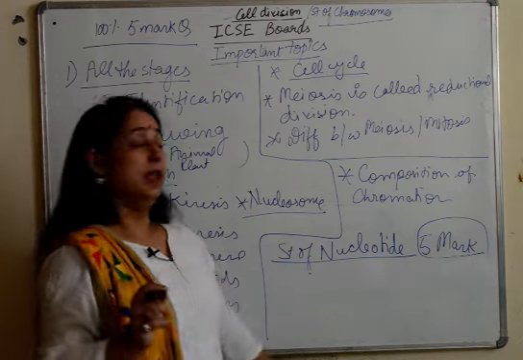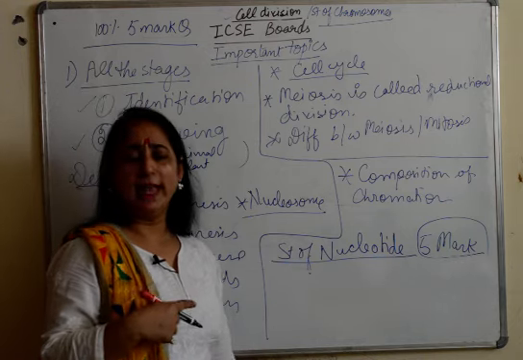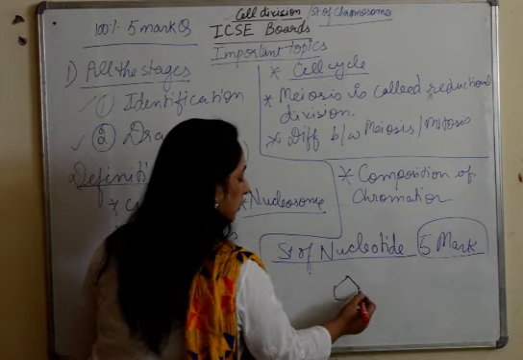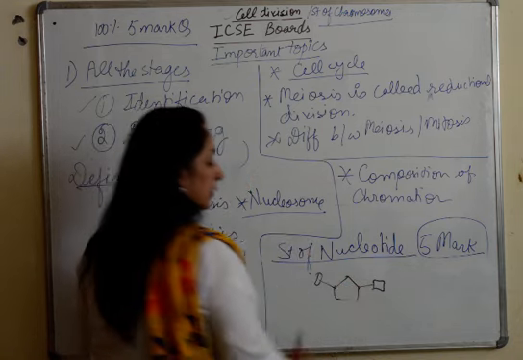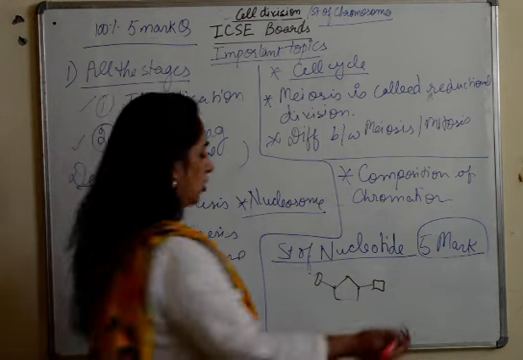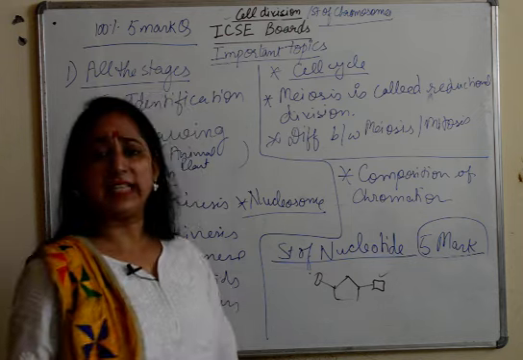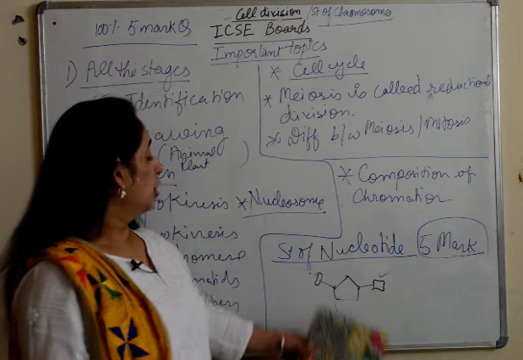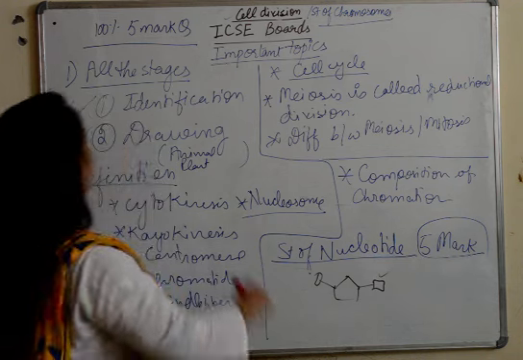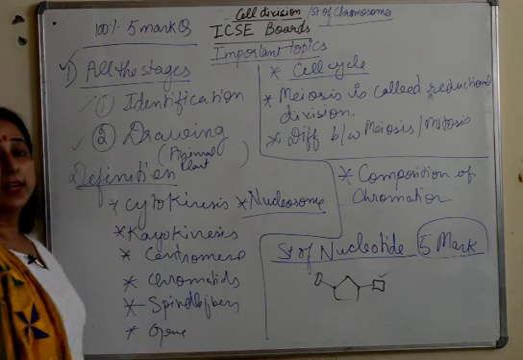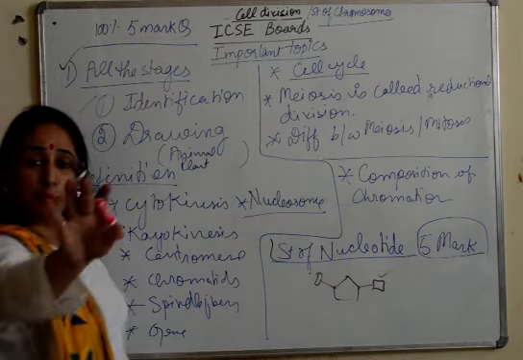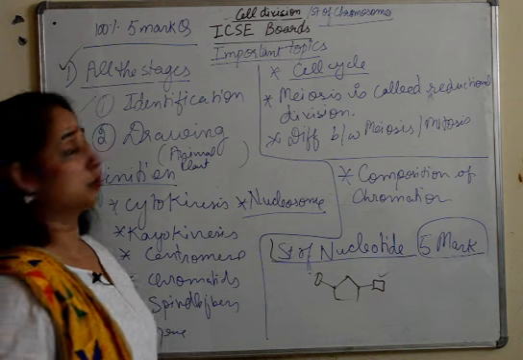So this is an important topic, the last topic of chromosome I guess. The whole structure is given, and then you will be asked to label it, and just the labeling is asked, and then they can ask you how many types of nitrogenous bases are there, types and all, everything is given in your book. So the structure of nucleotide is the last topic. Once again, I'll repeat. First 5 marker, stages; second 5 marker, structure of nucleotide. So 2 5 markers from cell division and structure of chromosome.